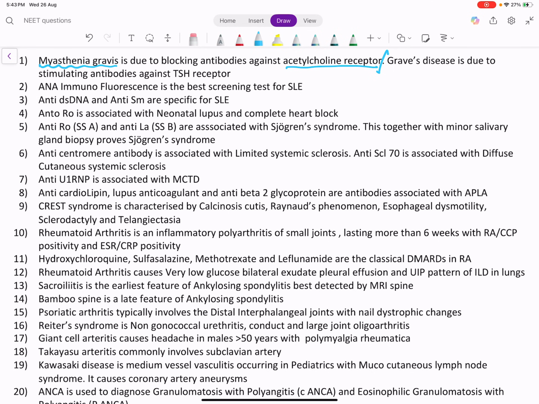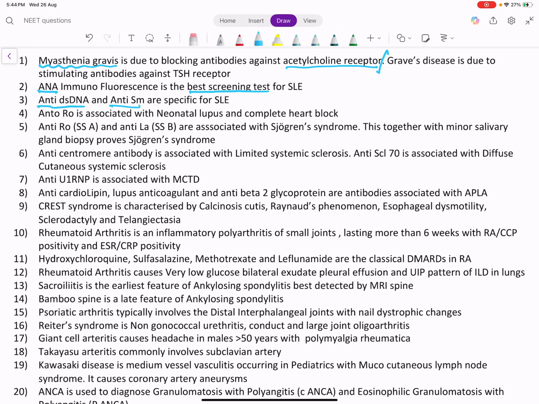The best screening test for SLE. SLE is one of the systemic autoimmune diseases which can affect any organ. We have ANA as the best screening test, ANA immunofluorescence. But what are specific for SLE are anti-dsDNA and anti-Sm, that is anti-double stranded DNA and anti-Smith antibody.